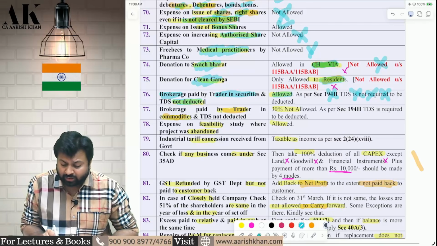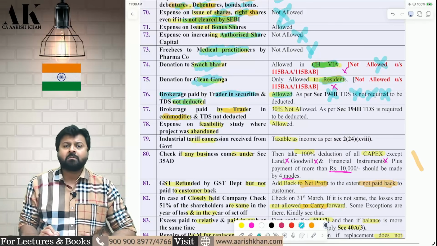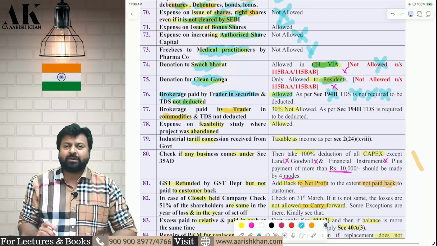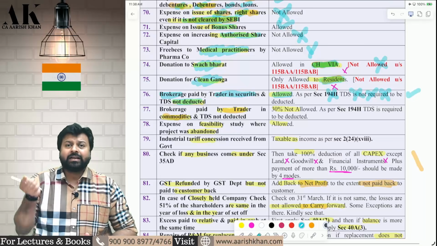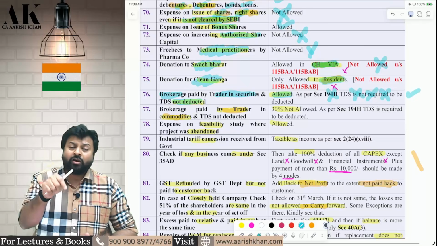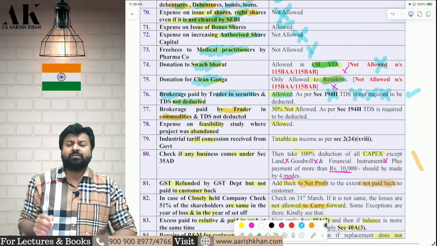Therefore, without deduction also, I should get the deduction. Correct? Without deduction of TDS also, I should get the PGBP deduction. Therefore, in this case, brokerage on securities will be allowed as deduction without deduction of TDS also.